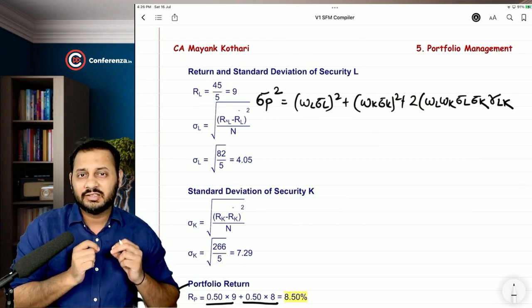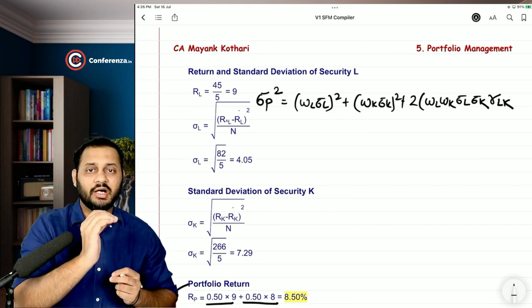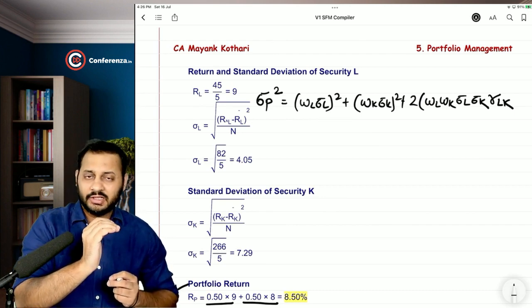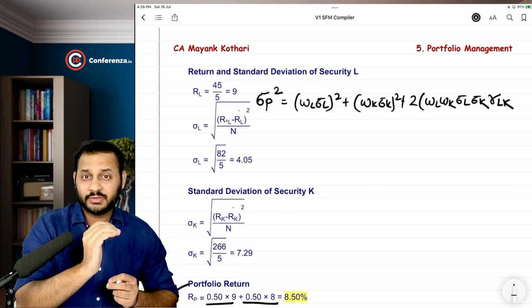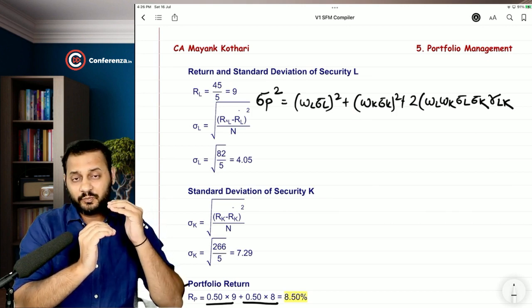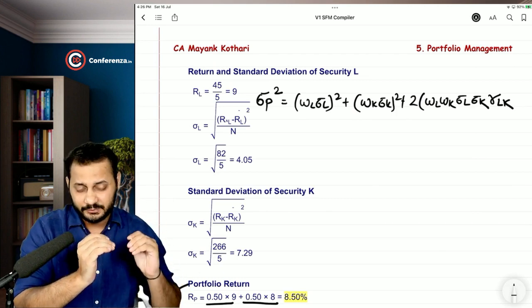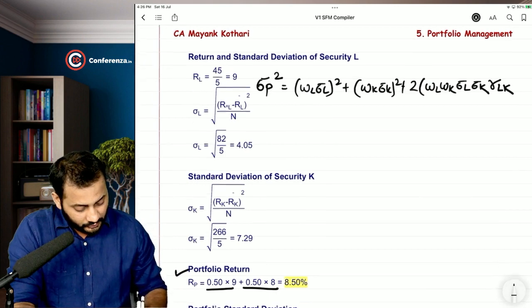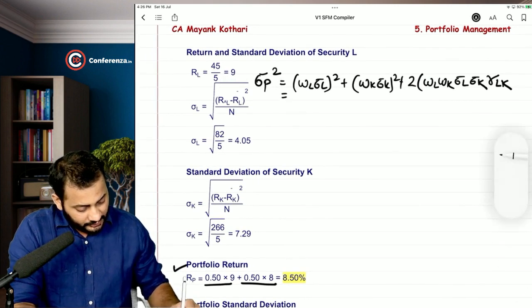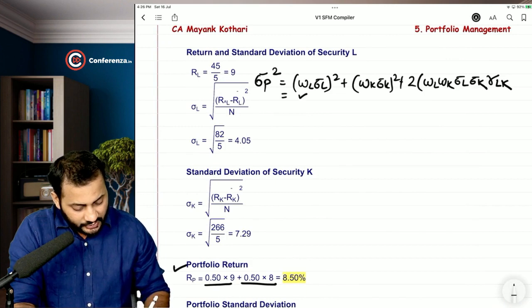It represents the correlation between both the securities. When one security is going up by 10% and the correlation coefficient is 0.6, the other security will go up by 0.6 times of the first security, that is 6%. 10 into 0.6.